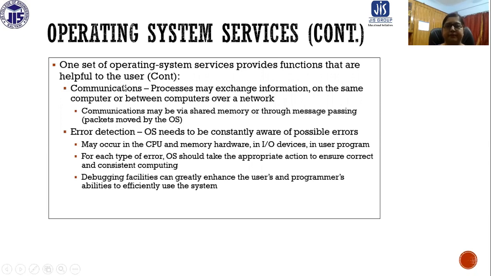Next, communication. Processes may exchange information on the same computer or between other computers over a network. That means inter-process communication can be there, and remote process communication can be there. Communication may take place via shared memory, or by message passing. But whatever it may be, it is going to be maintained by the operating system. Whatever communication is performed by the system, the operating system is going to handle that.